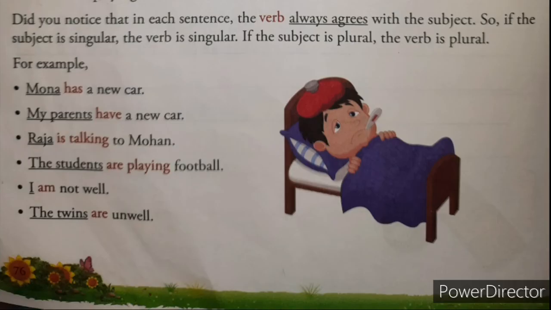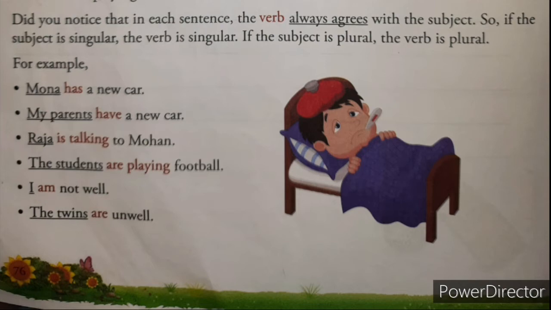Did you notice that in each sentence we have solved, the verb always agrees with the subject? So if the subject is singular, the verb is singular, and if the subject is plural, the verb is plural. We will see some examples. Mona has a new car. Here Mona is the subject, it is singular, so has, a singular verb, we have to write. Next, my parents, this is the subject, it is plural, so have is the plural verb.